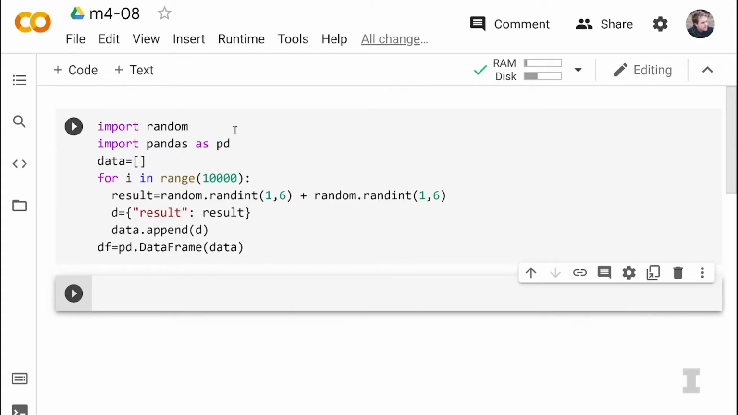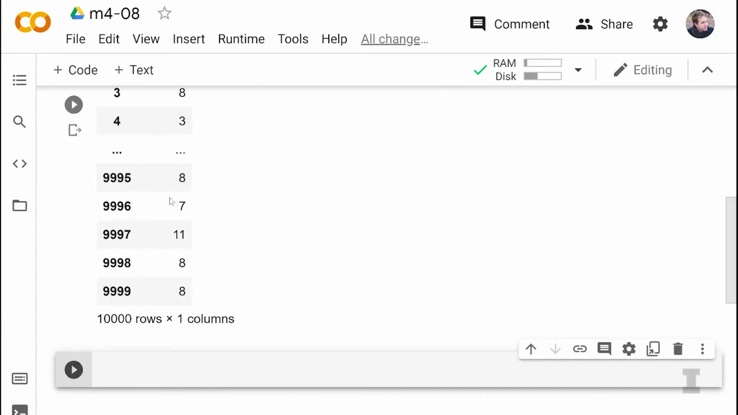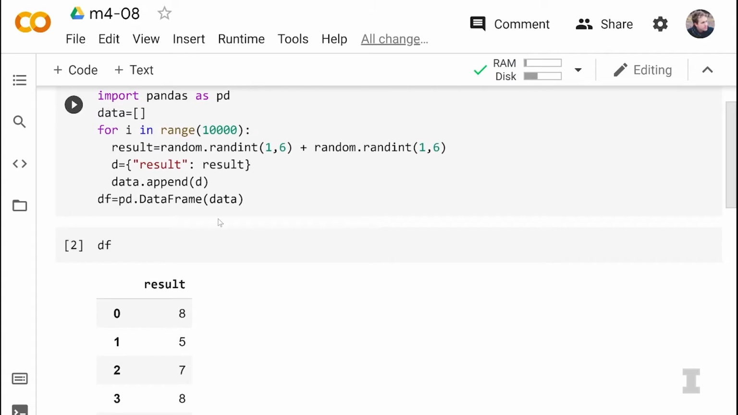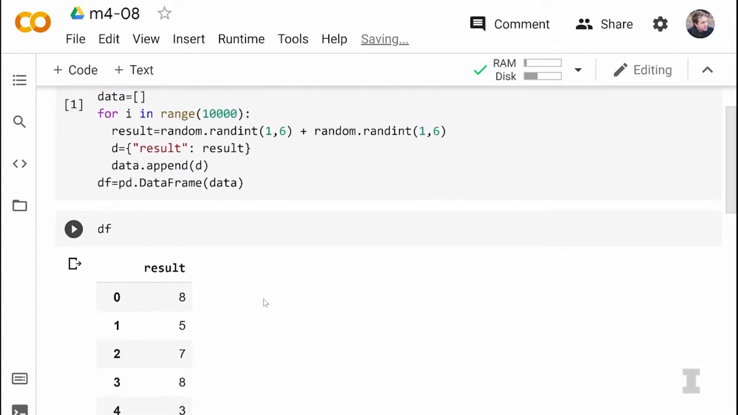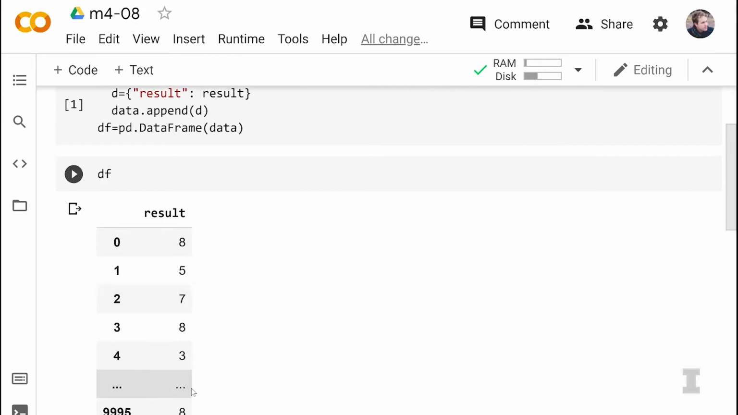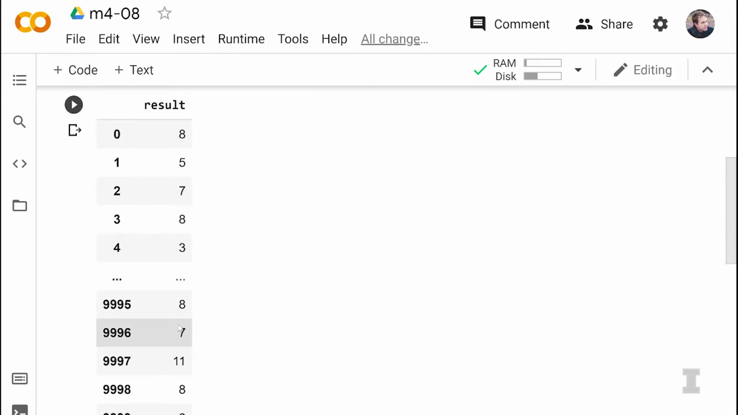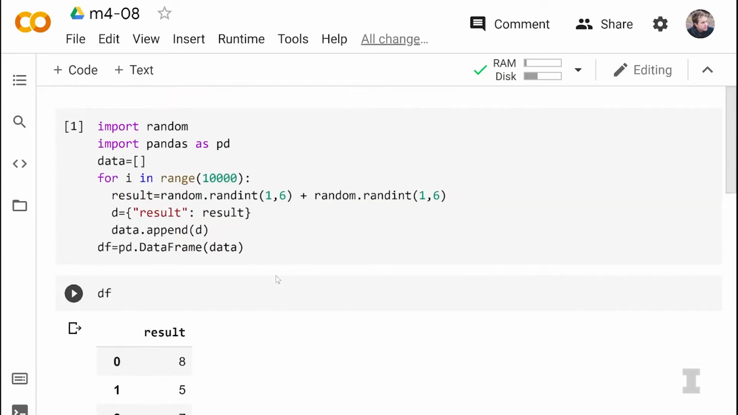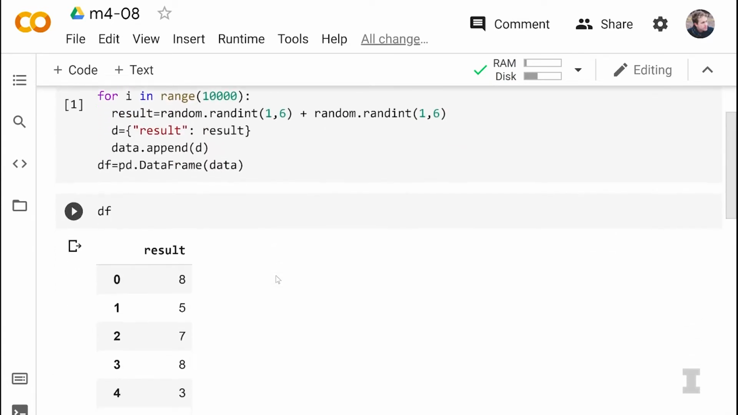And if you type df, what do we get? I get a data frame with 10,000 rows, 1 column called result. And it looks like I have 8, 5, 7, 8, 3, awesome. 8, 7, 11. A lot of 8s. Oh, interesting. That's a pretty frequent roll when rolling 2 dice, though.